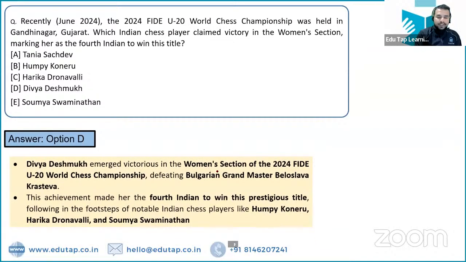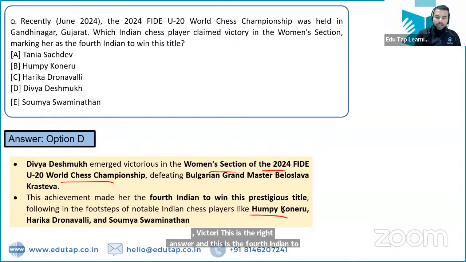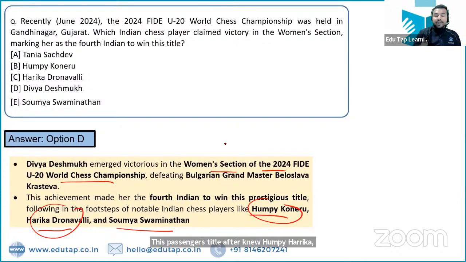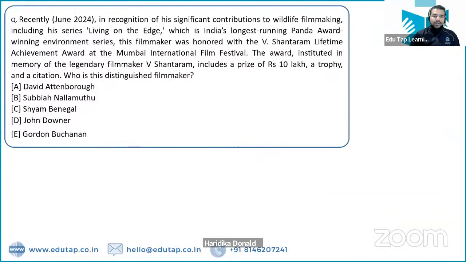Emerged victorious in the women's section of the 2024 Under 20 World Chess Championship. This is the right answer, and this is the fourth Indian to win this prestigious title after Koneru Hampi, Harika Dronavalli, and Soumya Swaminathan. Koneru Hampi and Harika Dronavalli are the first two grandmasters of India, and the third one is Vaishali R. Praggnanandhaa.